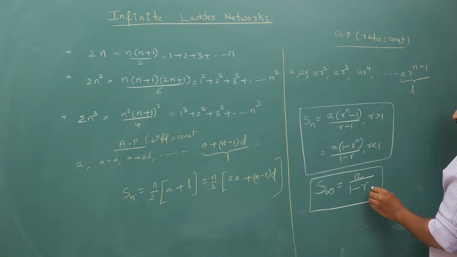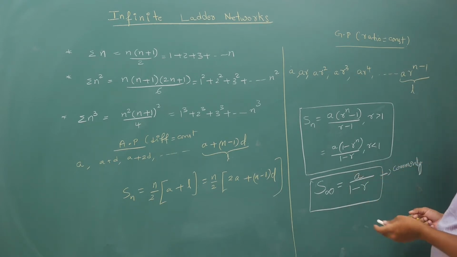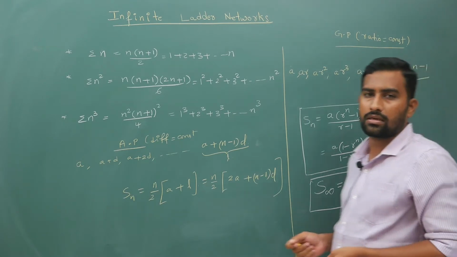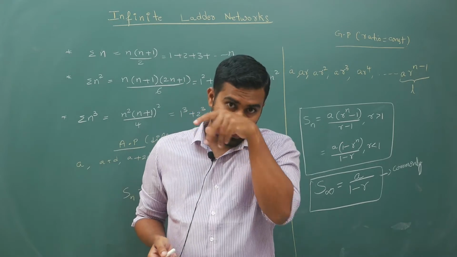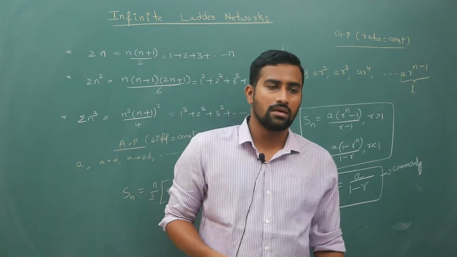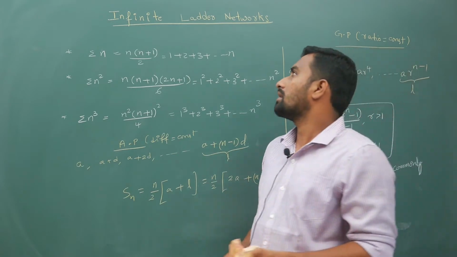You will use these commonly anywhere in a circuit where you identify a large number of capacitors or resistors connected. Okay, now I will continue.